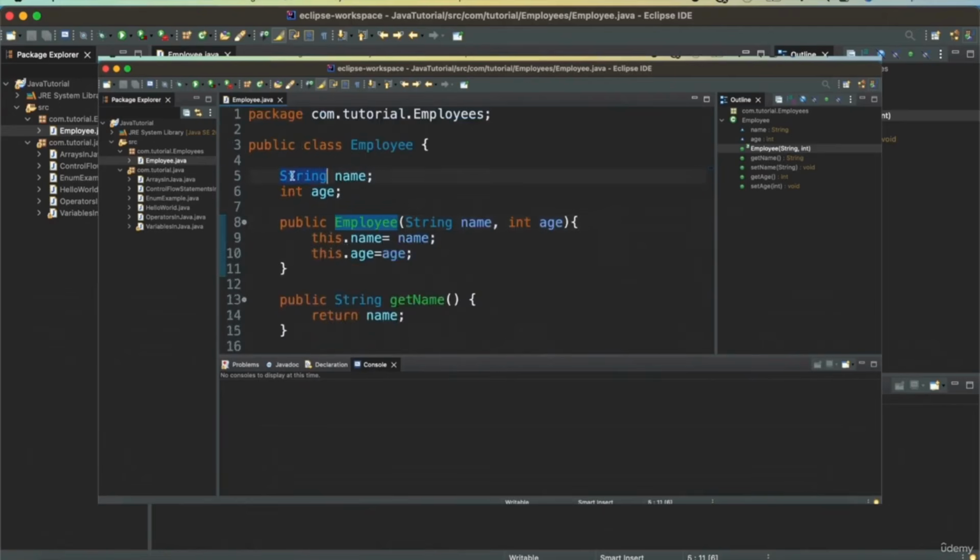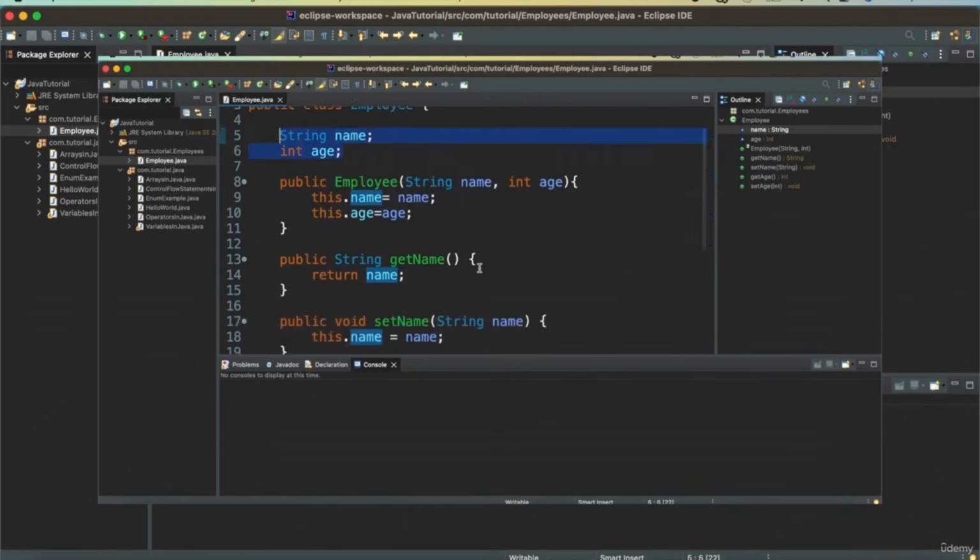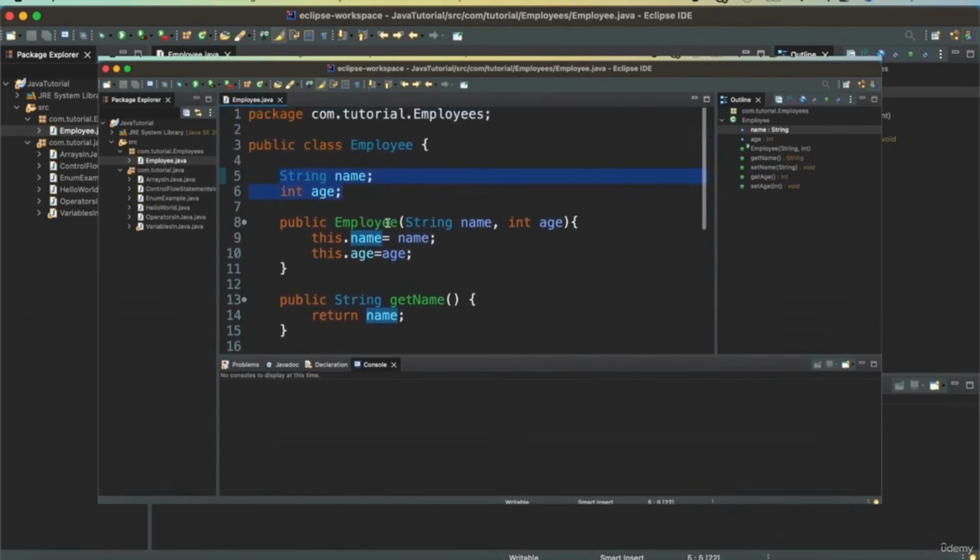However, the variables are not public. We don't want anyone outside of the class to call these member variables and set them directly. These member variables can be set only either using a getter or setter method or using a constructor.